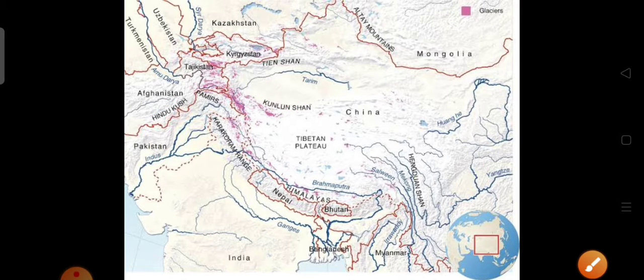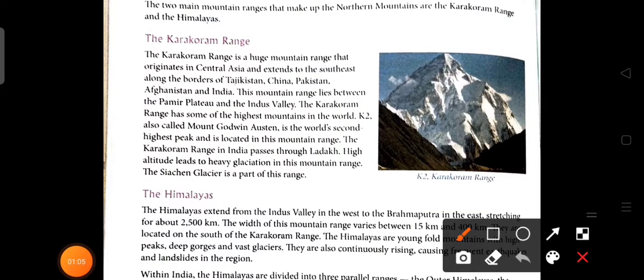Now the Karakoram range has the second highest mountain in the world, that is K2, also known as Mount Godwin Austen. It is the world's second highest peak after Mount Everest, and it is located in this mountain range.